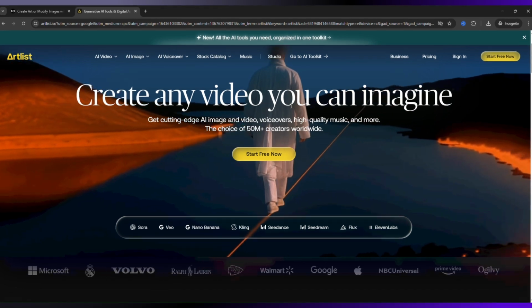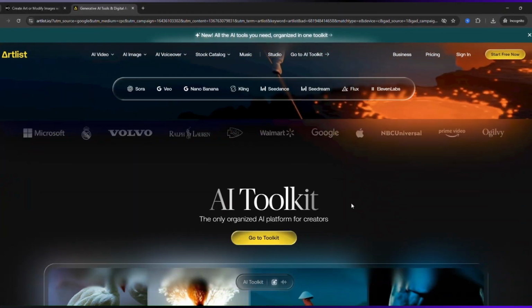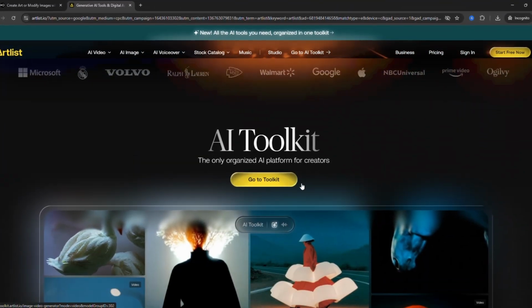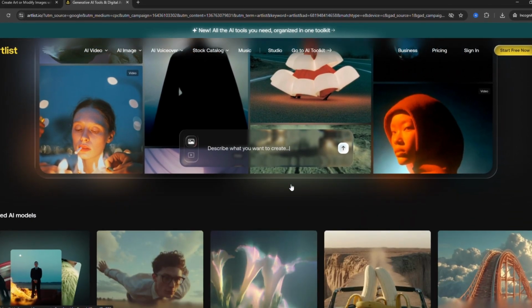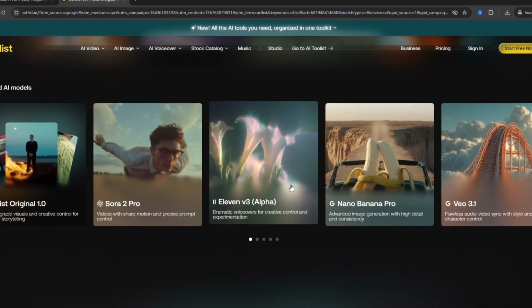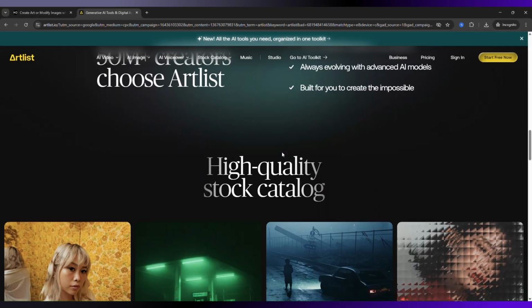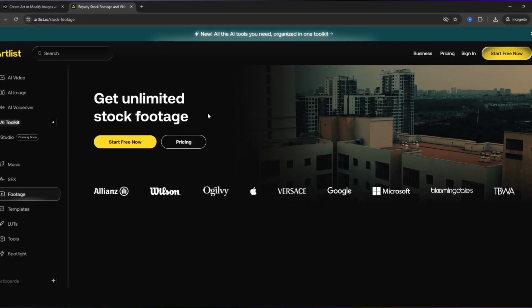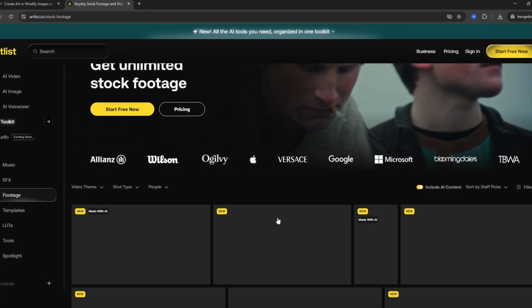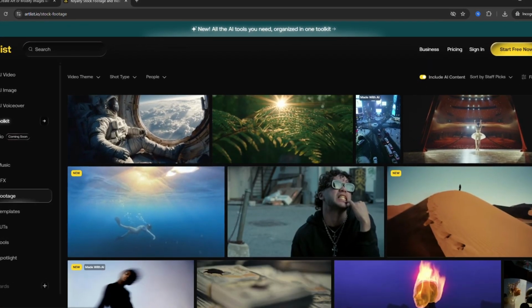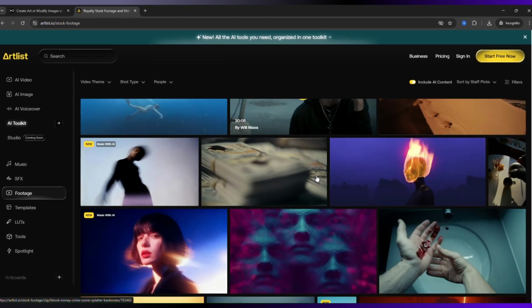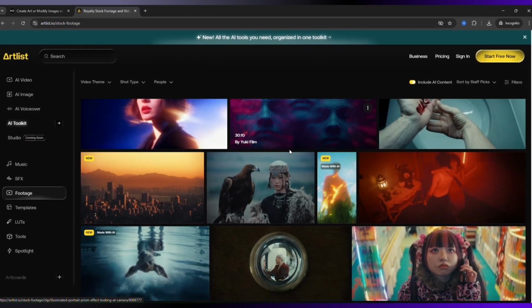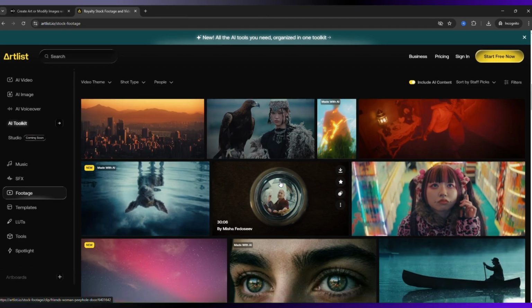Artlist is a music and sound effects library with thousands of high-quality tracks and SFX you can legally use in content. It's subscription-based and gives you royalty-free audio for videos, podcasts, ads, and more. Perfect if you care about mood, pacing, and sound production. Some of its pros: massive library of music and sound effects, easy licensing for commercial use, and built-in search mood and genre filters. However, visuals are not part of the platform, audio only, and it has subscription costs versus free tools.